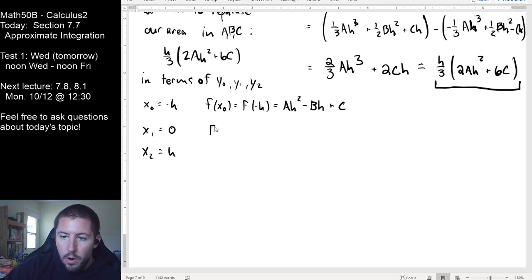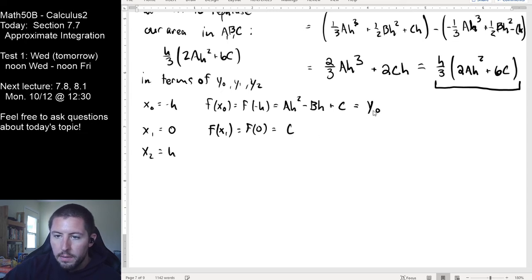When we do f of x1, this one's really nice and easy. This is just f of 0, so that's just what c is. By the way, this is what we're calling y0, and this is what we're calling y1. Finally, we can do f of x2, which is f of positive h, and that's going to be ah squared plus bh plus c.